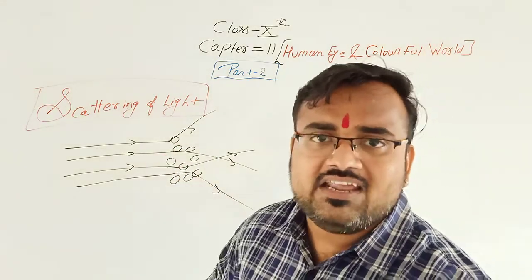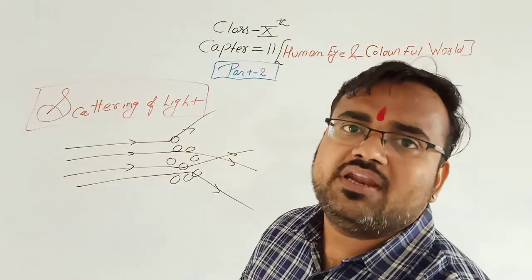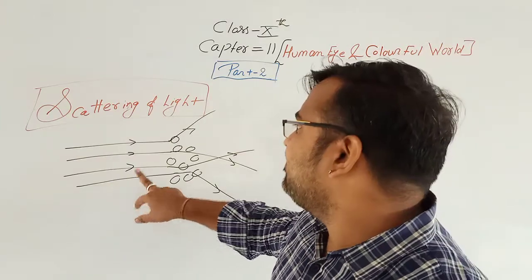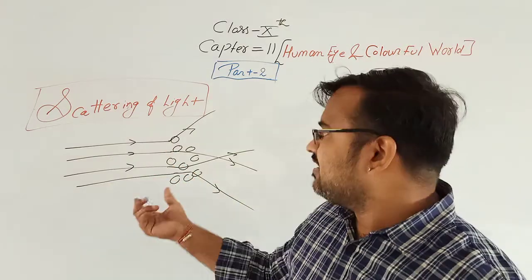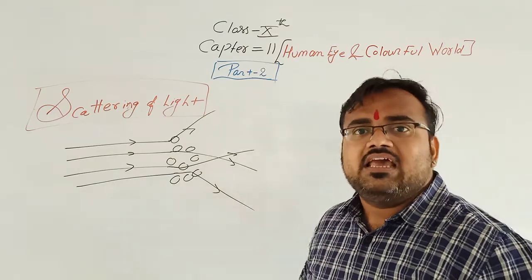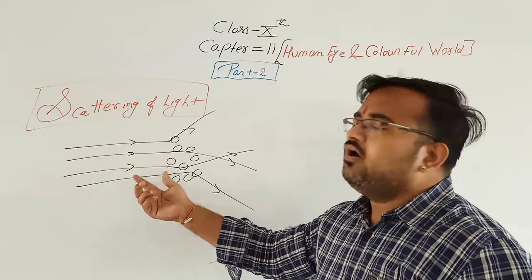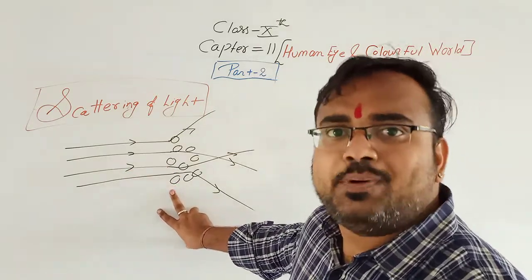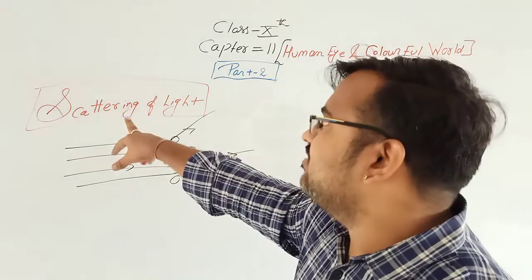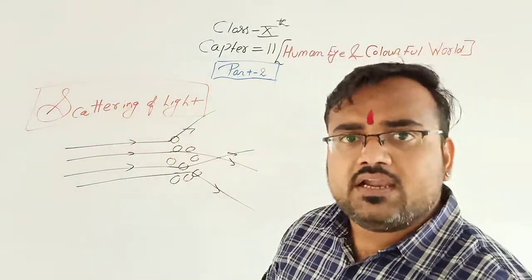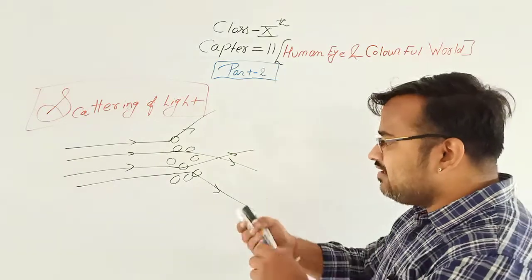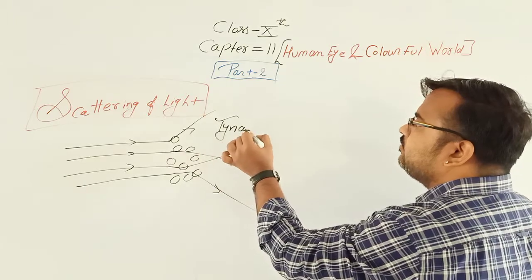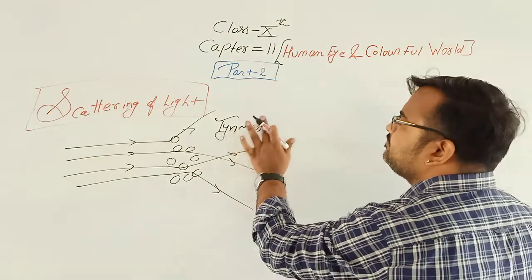What is the scattering of light? Scattering of light is a phenomenon in which the initial path of incident light rays is changed after striking the dust particles, or any particles. Or we can say, if an incident light ray collides with any dust particle, it changes its initial path. Clear? This is known as scattering of light, and this effect is known as the Tyndall effect.